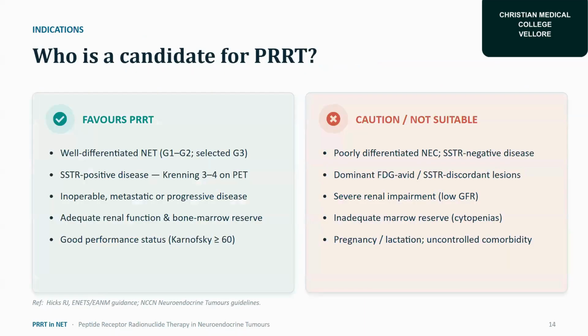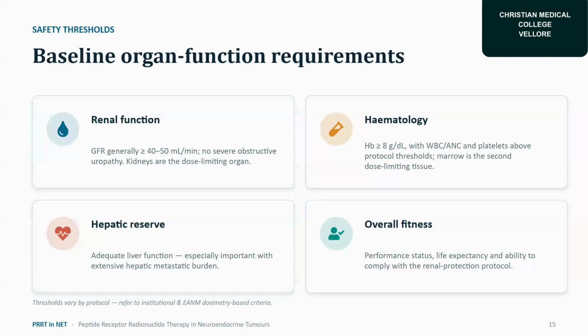So who is an ideal candidate? Well-differentiated neuroendocrine tumor with grade 1 and grade 2 and selected grade 3. SSTR-positive disease with a screening score of 3 to 4, then inoperable, metastatic and progressive disease with adequate renal function and bone marrow reserve and good performance status. The cautions: poorly differentiated neuroendocrine carcinoma is not suitable, nor SSTR-negative disease, dominant FDG-avid or SSTR-discordant lesions, low GFR, inadequate bone marrow reserve, such as absolute neutrophil count less than 1500 or hemoglobin less than 8, then pregnancy, lactation or uncontrolled comorbidities.